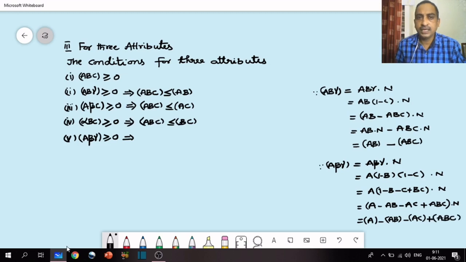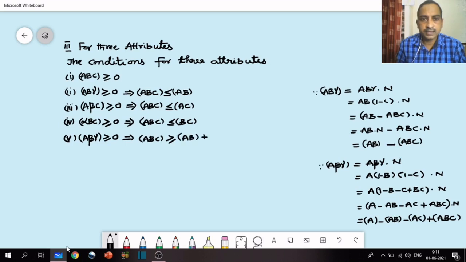So now A beta gamma greater than or equal to 0 implies A minus AB minus AC plus ABC greater than or equal to 0, right? So now this can be written as ABC greater than or equal to AB plus AC minus A, right?